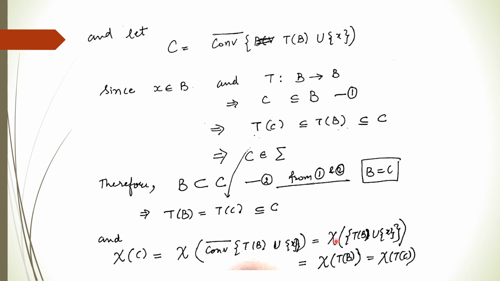The union means the max of the measure of non-compactness of these two sets, and clearly one is 0, so ultimately it will be the measure of non-compactness of TB. But the TB set is the same as TC, so we can write the measure of non-compactness of TC. So the measure of non-compactness of C is the same as the measure of non-compactness of TC.